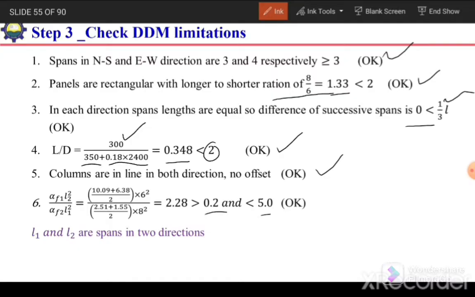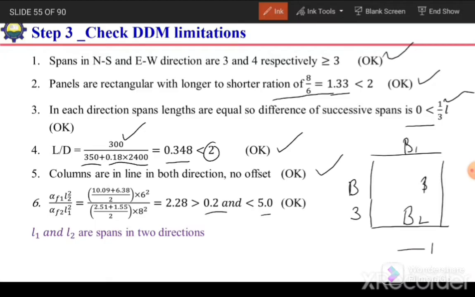In our case, we need to take the average of alpha F for the beams in direction 1. For panel 1, it is like this. Here we have B1, B2, so this is our direction 1, and B3 and B4, so this is our direction 2.